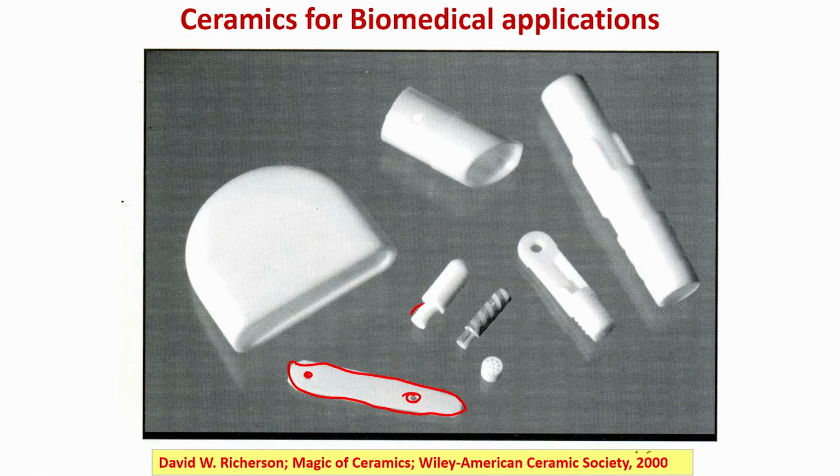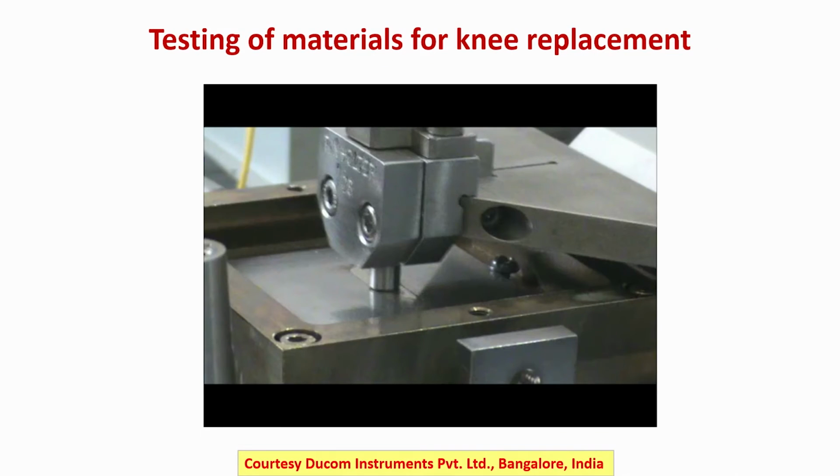Also, ceramics can be used for dental replacement, like a single piece ceramic implant as opposed to a 2-piece dental implant which is made up of alumina. So, these are also used in dental implant applications.